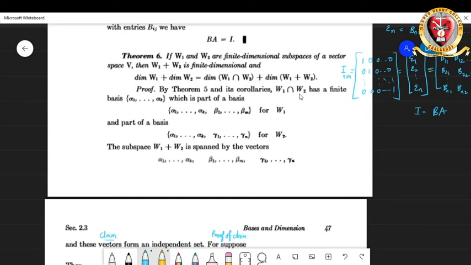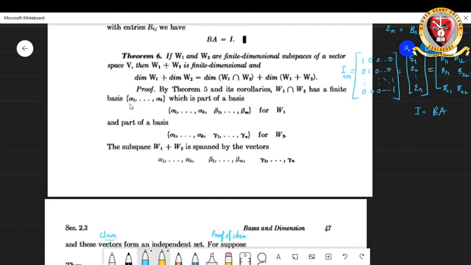And since it is a subspace of W1 and W2, both being finite dimensional, this W1 intersection W2 is also a finite dimensional space. So it has a finite basis. Call it the set alpha 1, etc., alpha k. Since W1 intersection W2 is a subspace of W1, this basis can be extended along with some other elements so that the set of these elements is a basis for W1.